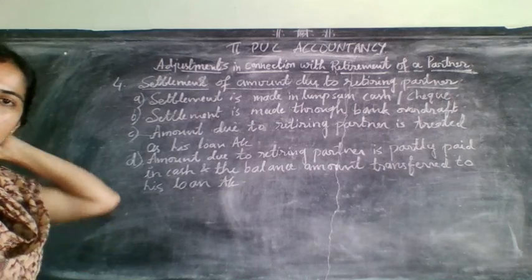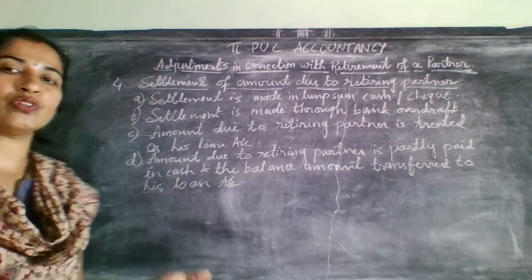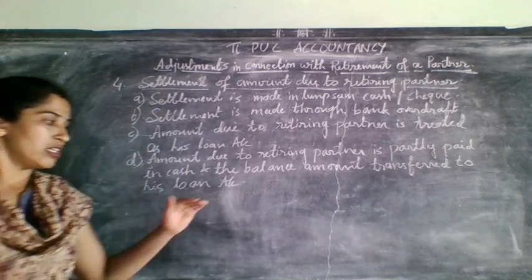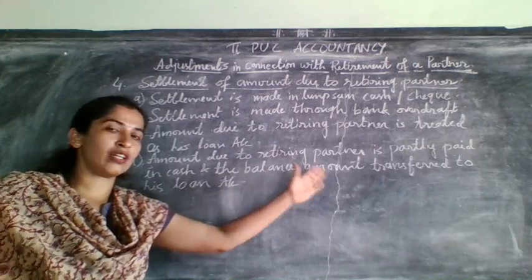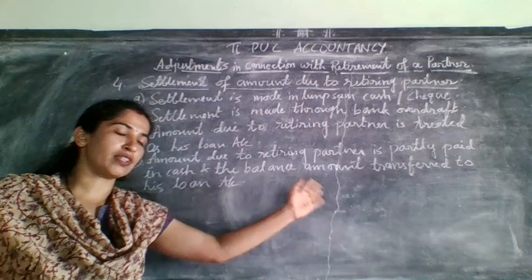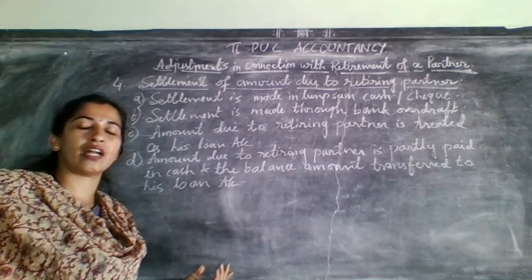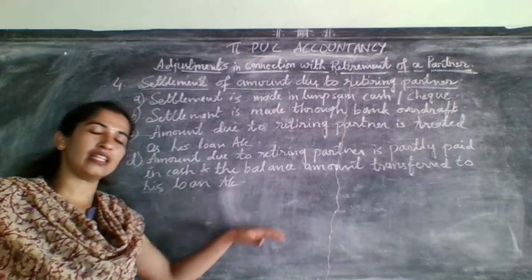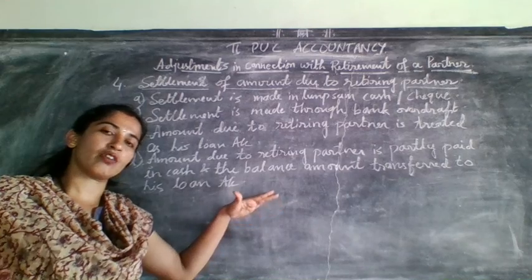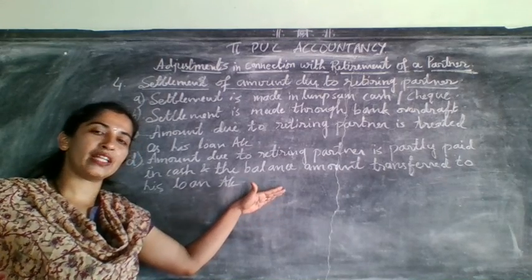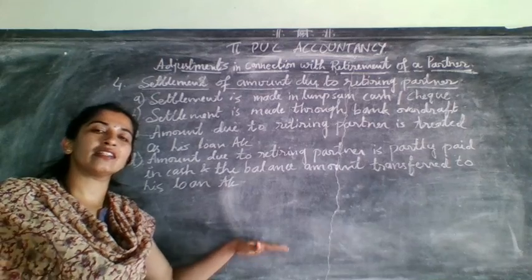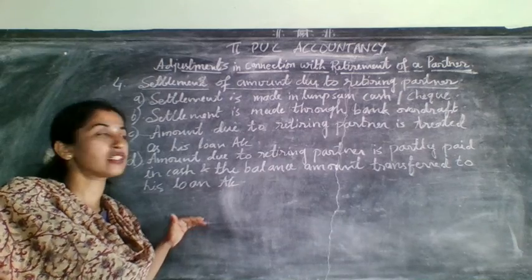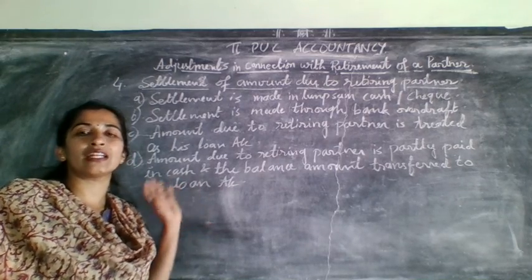So here this entry was extra compared to admission of a partner. Here you are having one more entry, that is settlement. In the admission of a partner, after writing everything on the credit side, you bring the total to the debit side, and the remaining balance difference, if there is anything on the debit side, like profit and loss account or goodwill written off, you minus it, and finally you write the difference amount as balance carried down. Correct? That is not possible here for retiring partner.